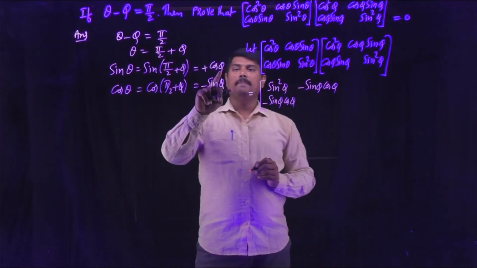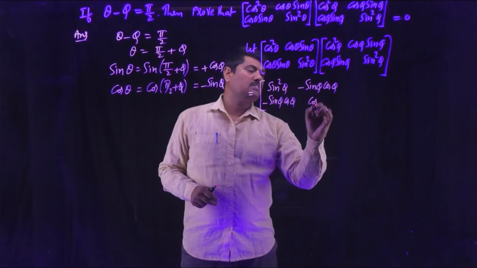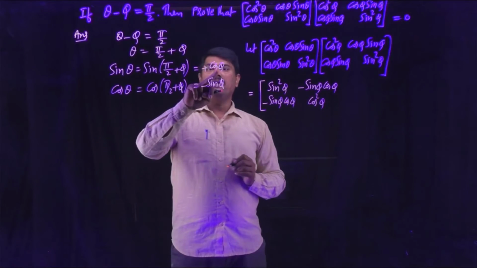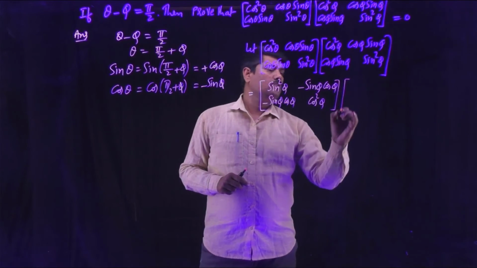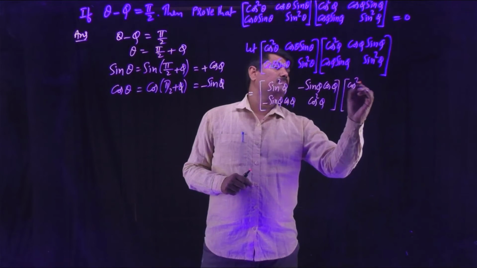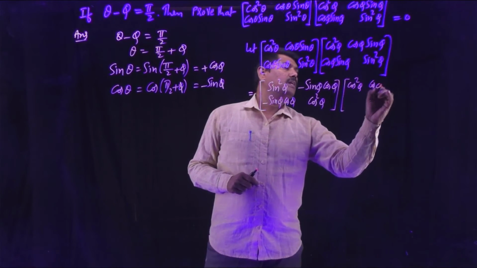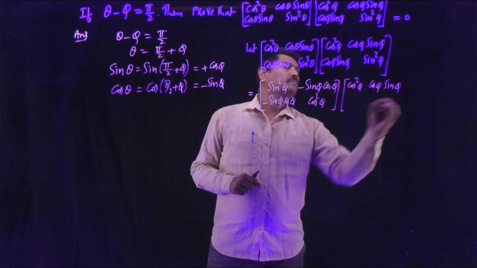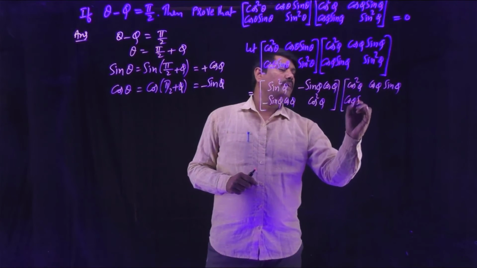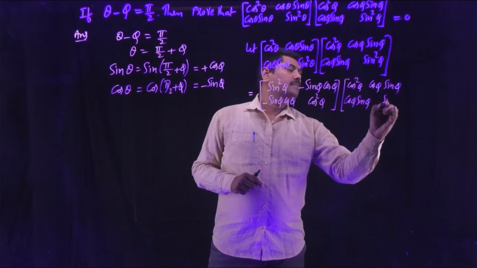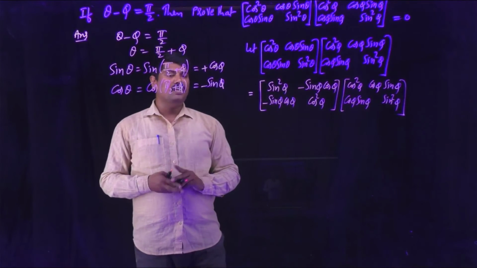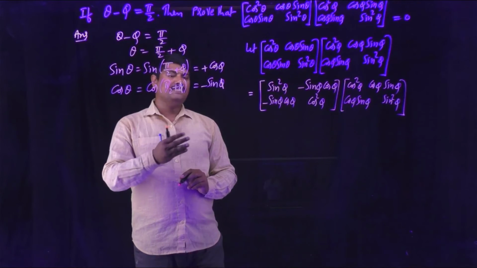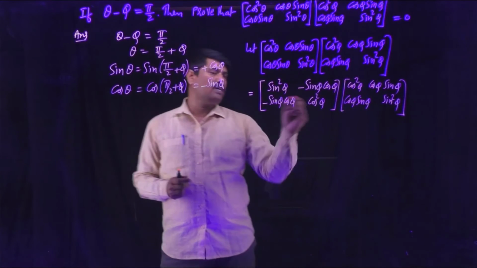Sin square theta is replaced with cos square phi. The second matrix stays the same: cos square phi, cos phi sin phi, cos phi sin phi, sin square phi. Using the condition, you replace cos theta with minus sin phi and sin theta with cos phi, and you come to this step.